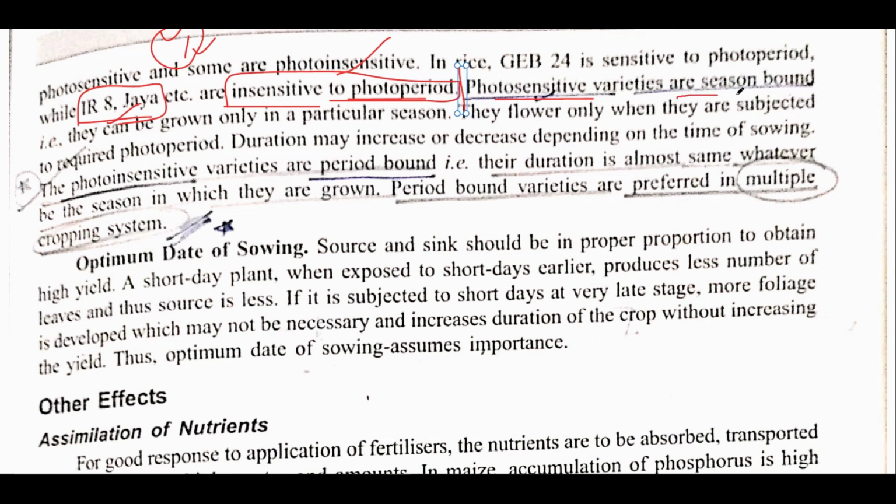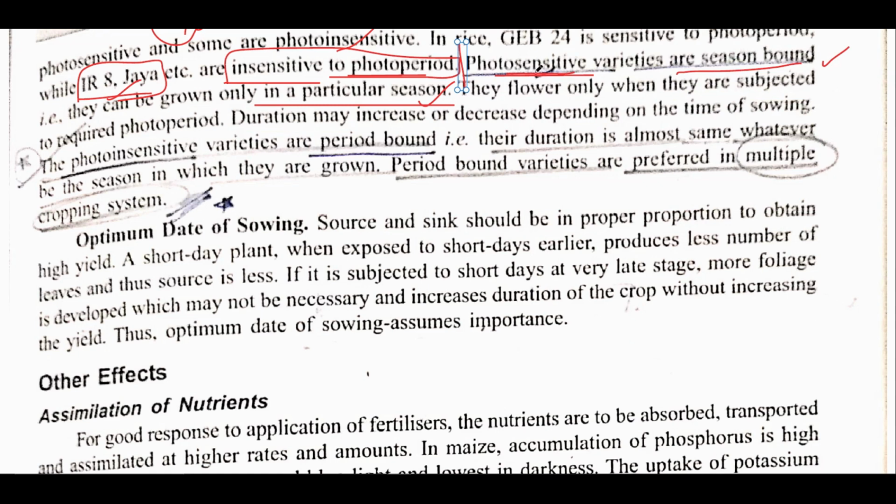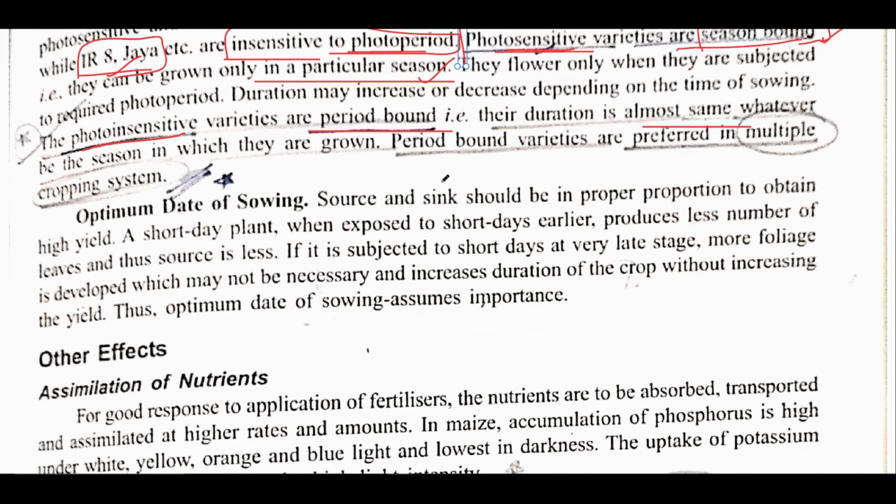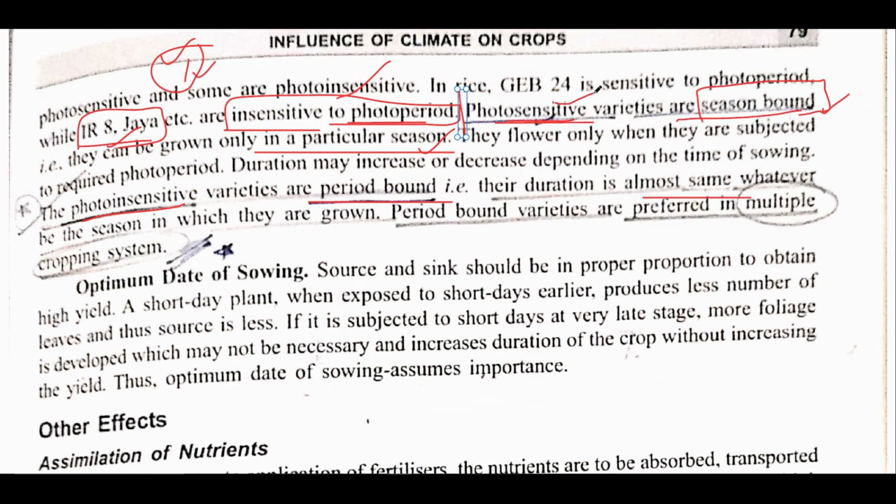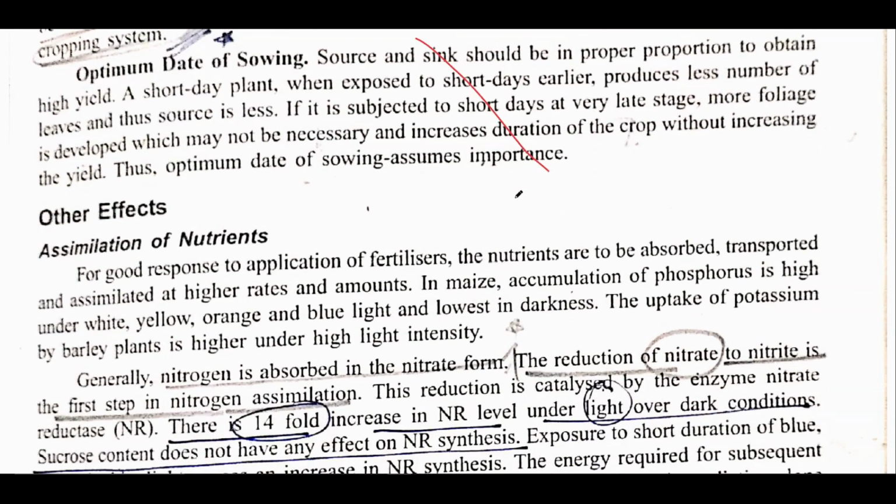Now photosensitive varieties are those that are season bound. That means they can be grown in a particular season only. Like if it is a winter or Rabi season variety, it would be grown in the Rabi season only. Photosensitive varieties are season bound. This is very important. While photo insensitive varieties are period bound, that means their duration is almost the same wherever you grow them and in any season. So this is very important: photosensitive varieties are season bound and photo insensitive varieties are period bound. This is not important, you can skip this.